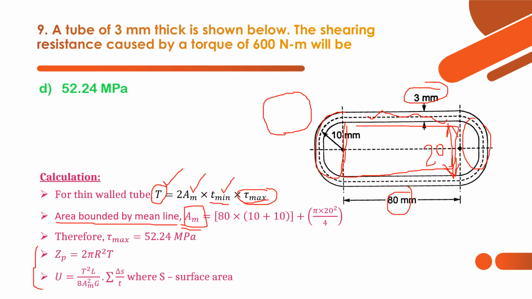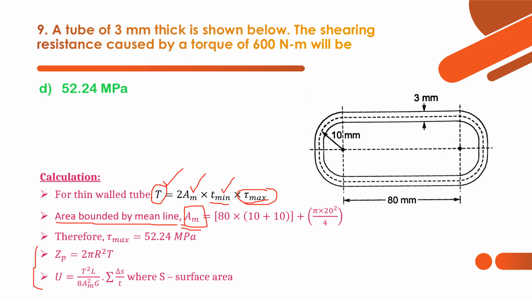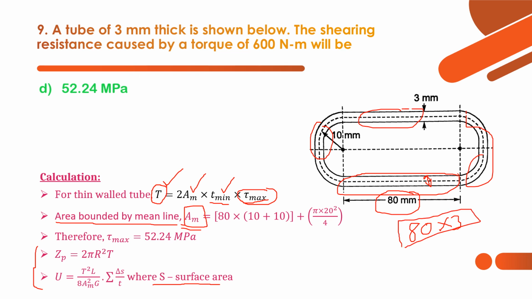What is the surface area here? Surface area is given as 80 into 3. 80 into 3 is the surface area of this portion. Similarly, we have to calculate all the portions bounded by the mean line, so surface area S is 80 by 3, for example. We have to calculate strain energy and section modulus in terms of torsion. So these are the main things regarding thin wall tubes.